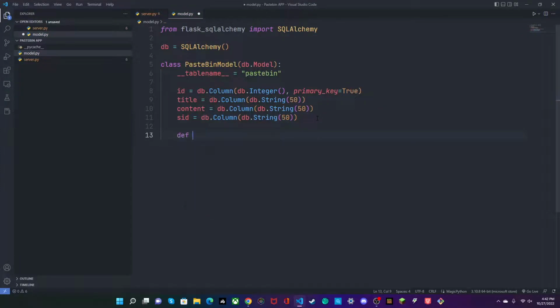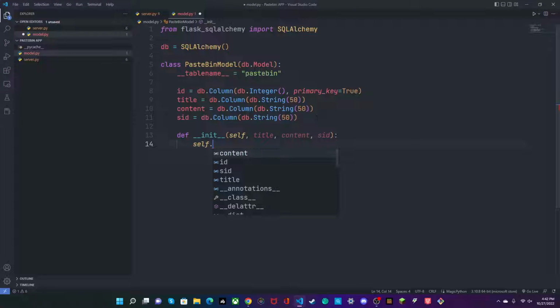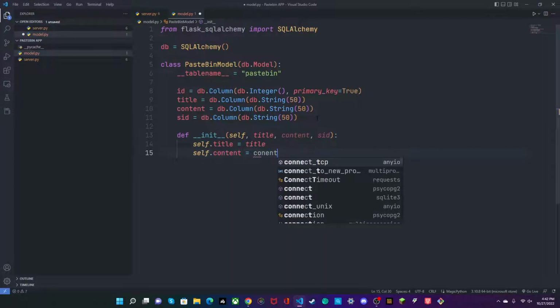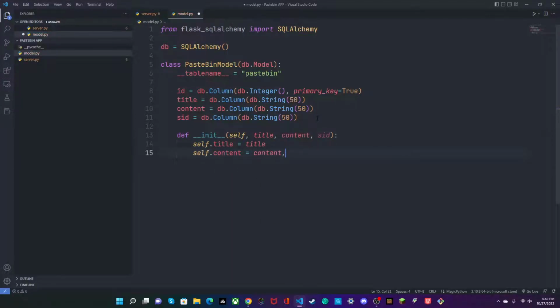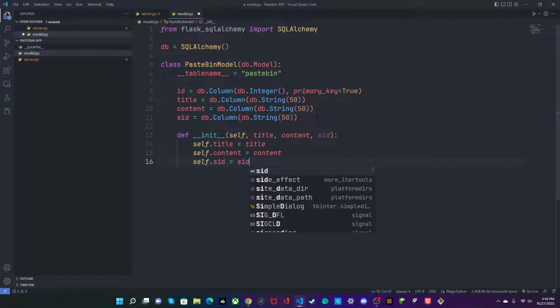Now we'll define __init__, self, title, content, as well as secret_id. So we'll say self.title equals title, self.content equals content, and finally self.secret_id equals secret_id.